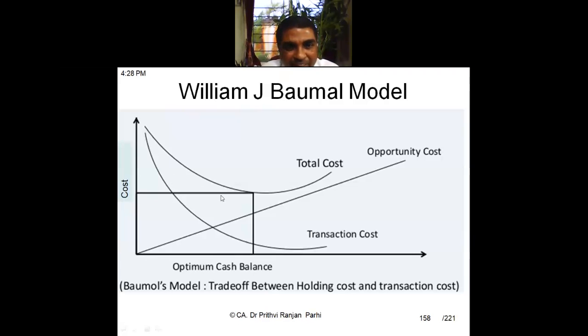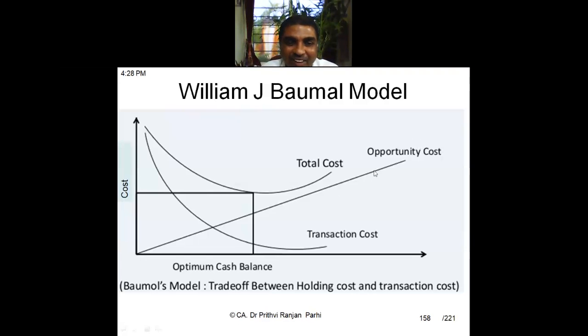If I keep more balance, then my number of transactions will be less. So consequently, my transaction cost will be coming down. More cash balance means transaction cost will be coming down. But more cash balance also means my opportunity cost will go up, because the more balance I'm maintaining, the more idle funds, the opportunity cost will go up. So these are the two costs involved. One is transaction cost, second one is opportunity cost.